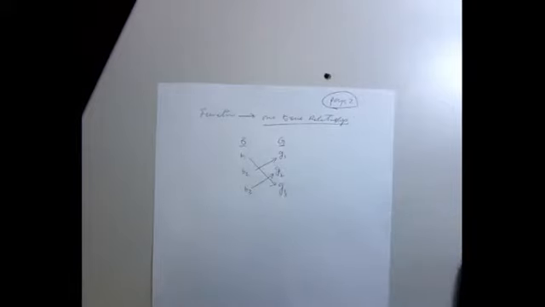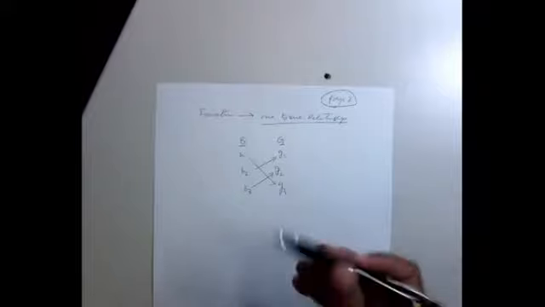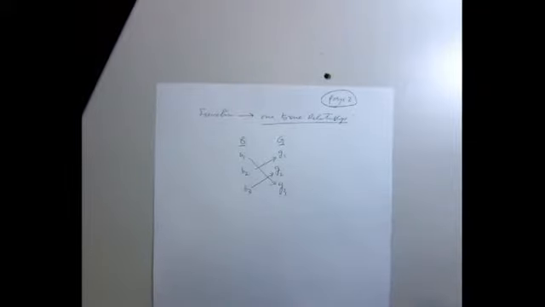Now for each boy, how many girls do you get? 1. For each girl, how many boys do you get? 1. Can you hear me? If you don't hear me, please let me know. So this is called one-to-one relationship.